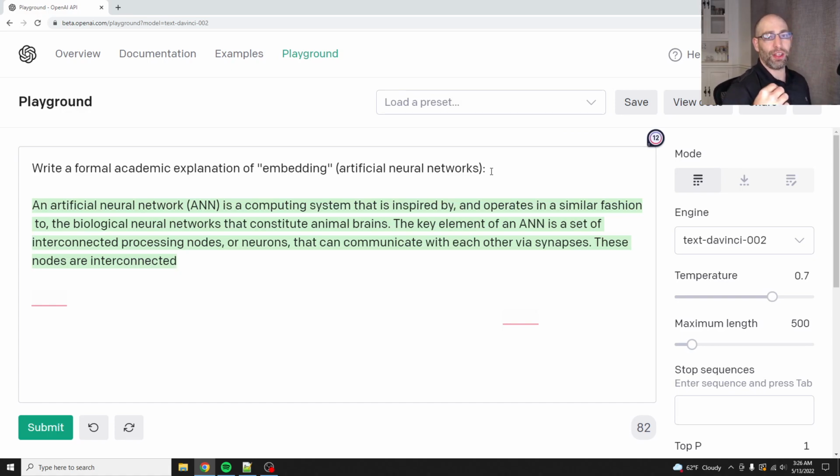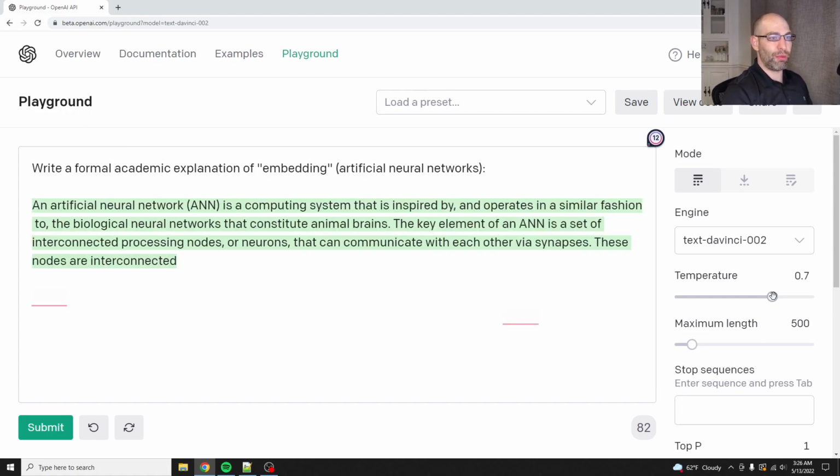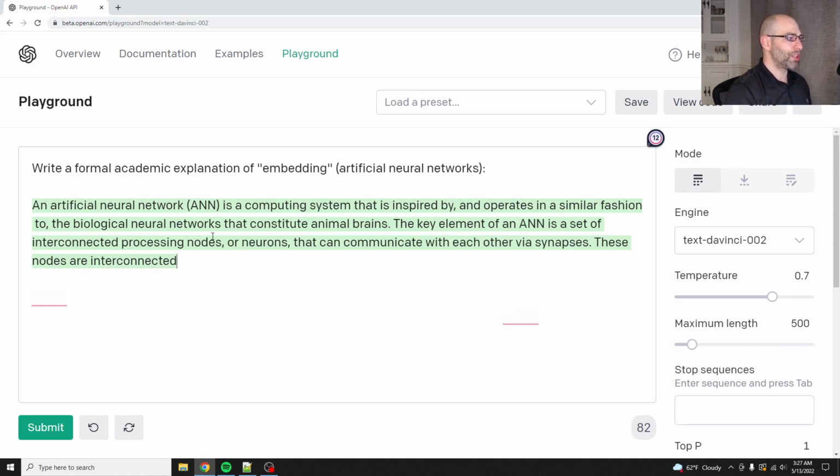But if there's information that you need that's not embedded, you have to put it in the working memory. And the working memory is the size of this prompt, right? And the limit for this is 4,000 tokens. So 4,000 tokens is probably about, I don't know, 16,000 characters, maybe thereabout. But basically 4,000 words. So the working memory of GPT-3 right now is 4,000 words.